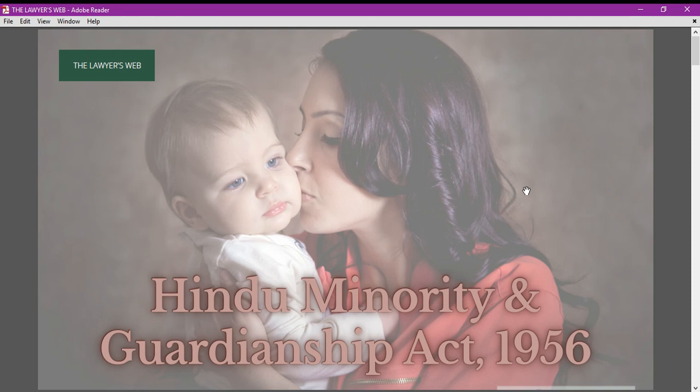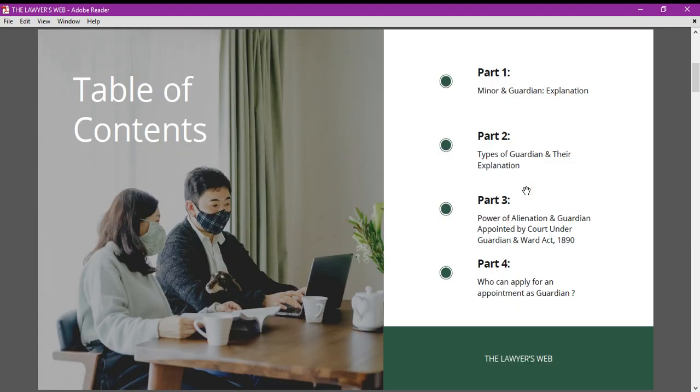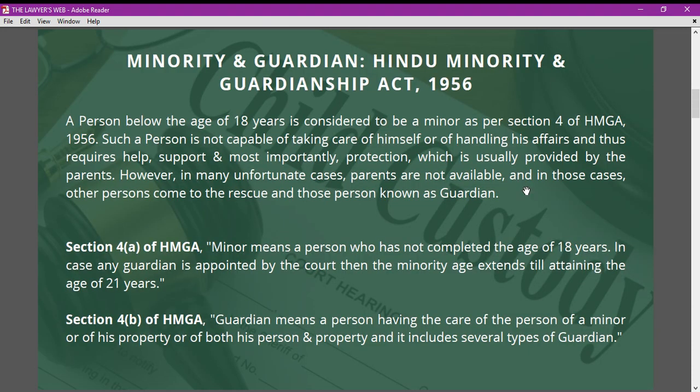So today in this video, we are going to talk about minor and guardian under the Hindu Minority and Guardianship Act 1956. We will cover the minor and guardian explanation, the types of guardian and their explanation, the power of alienation, and the guardian appointed by court under the Guardian and Wards Act 1890 with the provisions enumerated on it, and lastly, who can apply for an appointment as a guardian. Now let's start our video with the explanation of minor and guardian under the Hindu Minority and Guardianship Act 1956.